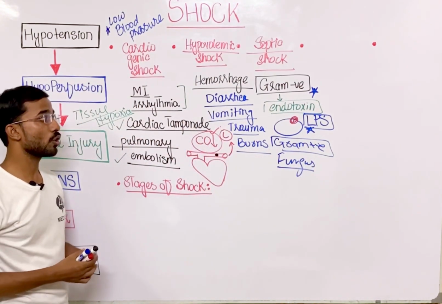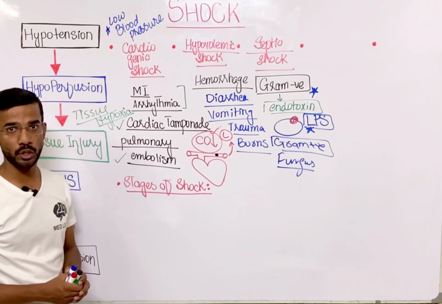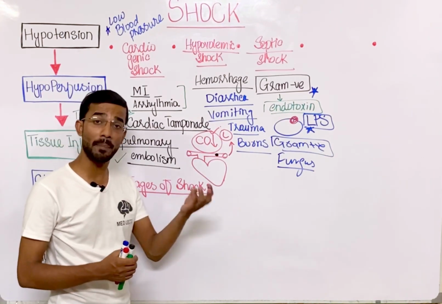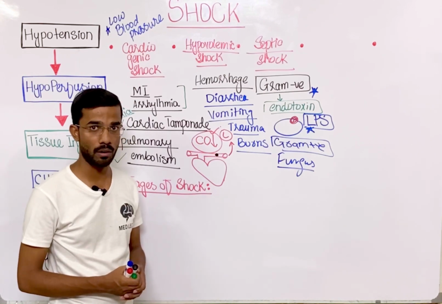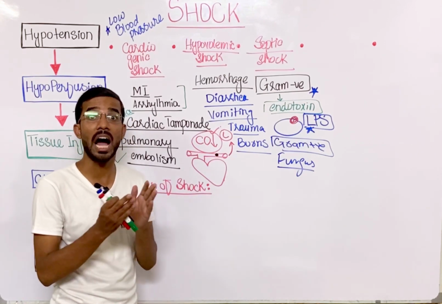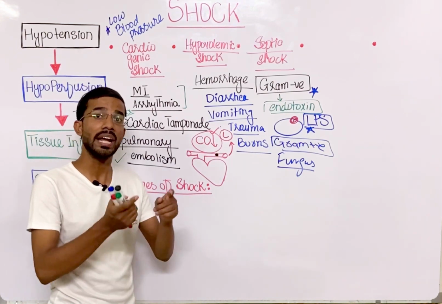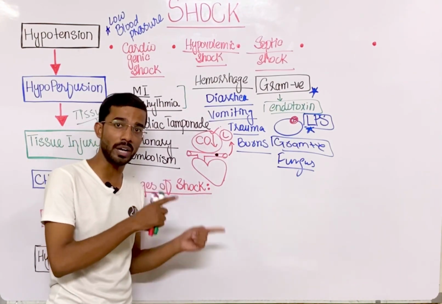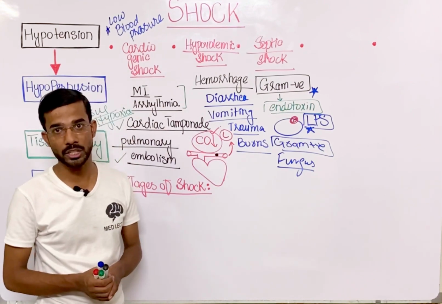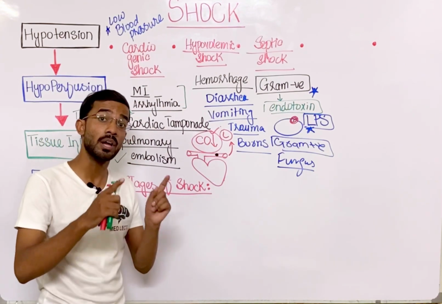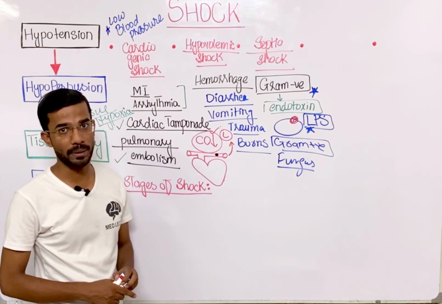Okay, so ultimately in all situations you will see hypoperfusion, low blood pressure. And ultimately you will see hypoxia, and the tissues can go toward reversible injury that can be reverted back, and irreversible injury that cannot be reversed, and the ultimate outcome is the death of the patient.